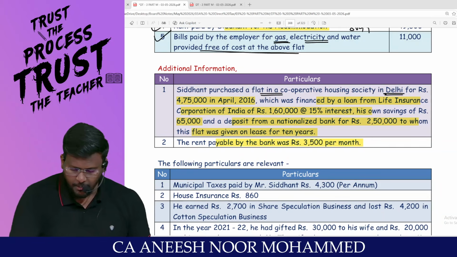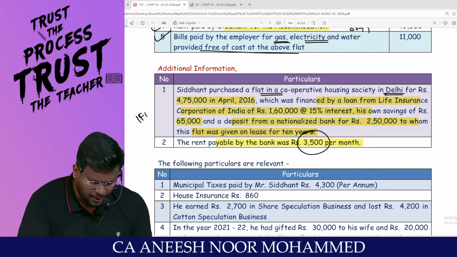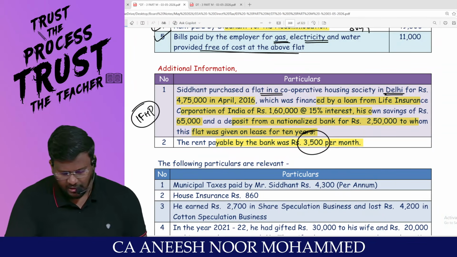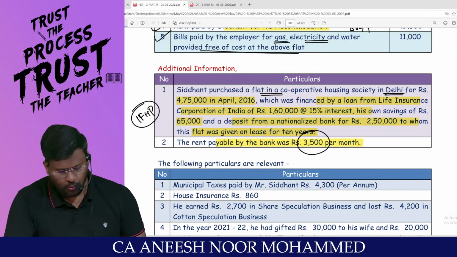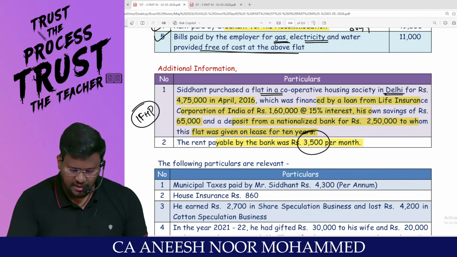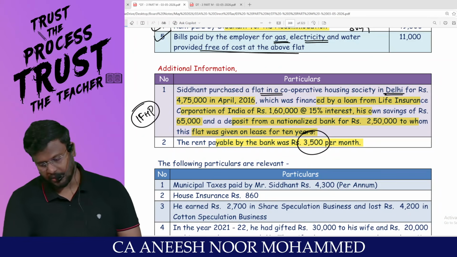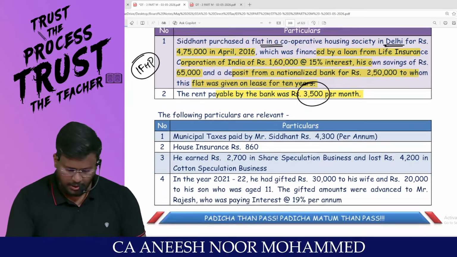The rent payable by the bank was 3,500 per month. That means they are talking about the rental income. That is income from house property. He is getting rent. Local tax, that is municipal tax, details have not been given in the question. You will be getting net annual value, claim 30%, and since he has taken a loan, interest on borrowed capital can be claimed. Since this is let out property, under both the options, let out property will be allowed.